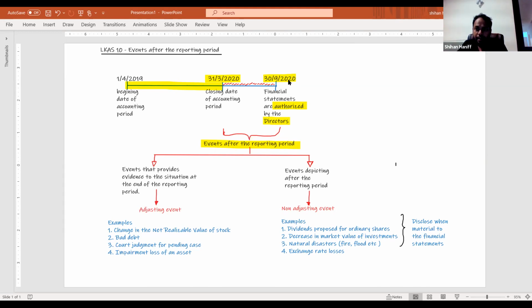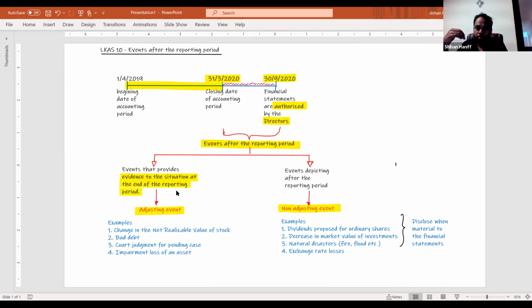Out of these events, there are some events we will adjust. We call them adjusting events. And there are also some events we do not adjust. So what are the adjusting events? Adjusting events are those where the event provides evidence of the situation at the end of the reporting period.